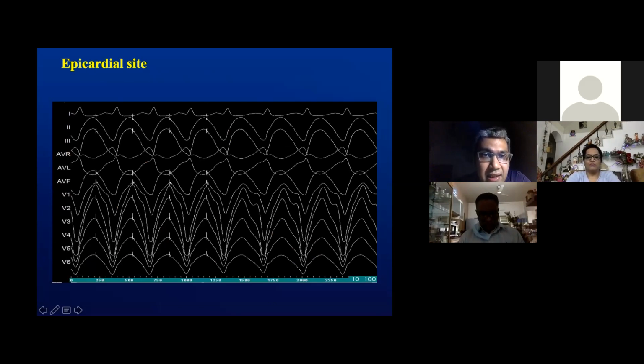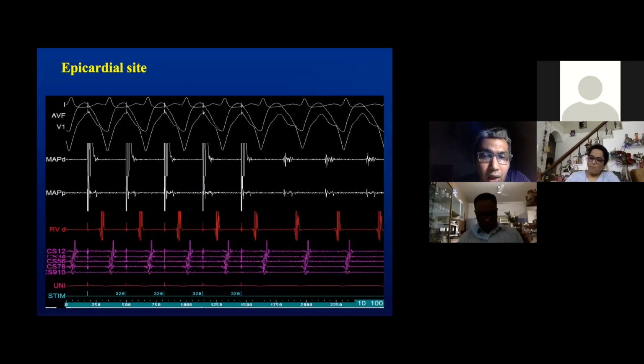again suggestive of a concealed fusion 12 by 12. Looking, the stim to the EGM is near simultaneous, or 80 milliseconds, as we noted in the previous slide. Looking at the intracardiac electrograms, the tachycardia has been accelerated to the pacing cycle length. Post pacing, the tachycardia has resumed. There is capture of this EGM, at least the proximal part of the EGM. If you look at the proximal electrode, you can see probably only the first part of that double potential signal seems to be captured.